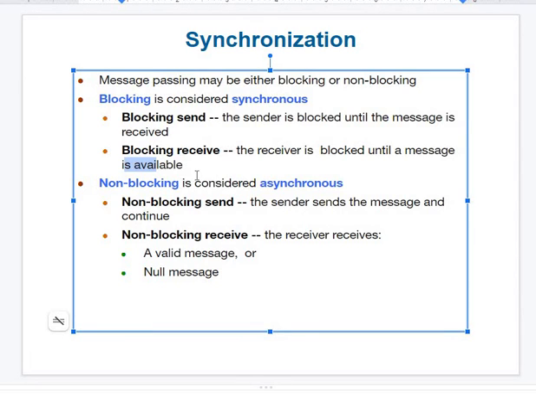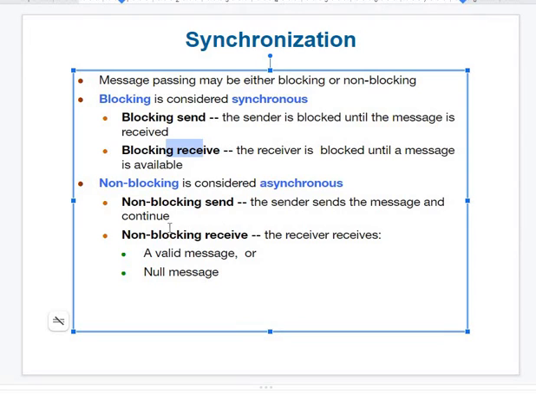Okay, so what do you mean by blocking receive? Until that student receives it, nobody can open it, because only he knows the password to collect. Once he receives that file, he will apply the password and he can open it.